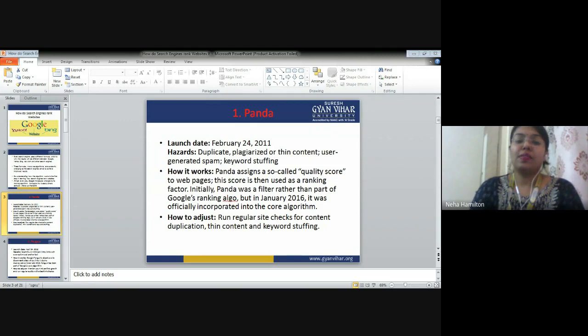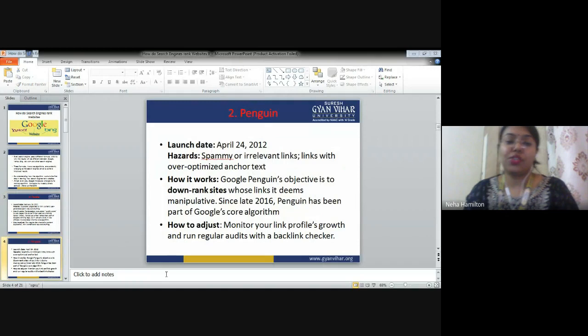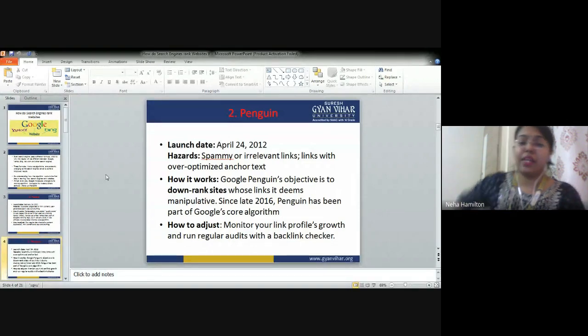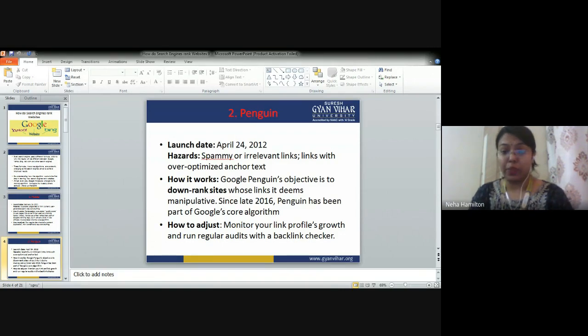Okay, so this is about Panda, the first software that we have studied. Now, let's come to the second software that we have to understand, and the second software is called Penguin. Now, when was it launched? It was launched on 24th April 2012. You have to remember the date of launch of all these software.